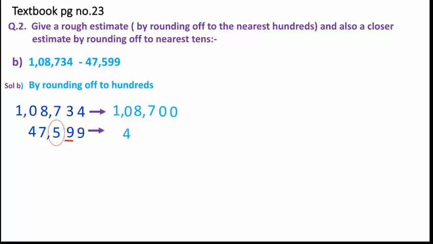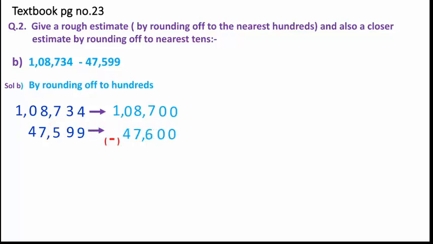We will write the previous digits as they are. 4 will be written as 4, 7 will be written as 7, and to the circled digit here we will add 1. So 1 plus 5 will give us 6, whereas the rest of the digits present beside the circled digit towards the right side will become 0. So this 9 will become 0 and the next 9 will also become 0.